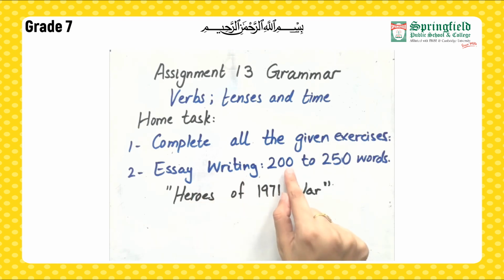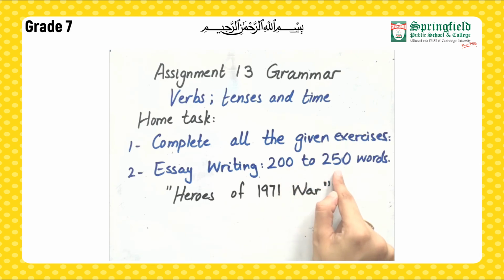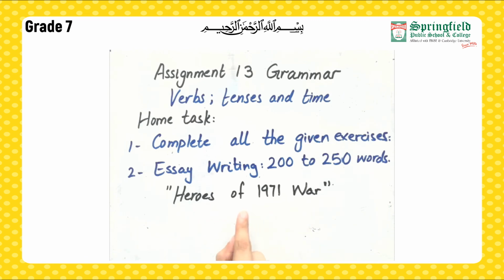Okay, your second home task is the essay writing. It should be at least 200 to maximum 250 words. Okay, and the topic is Heroes of 1971 War. Okay, so it's about history, so you have to search for it. You have to search for the 1971 war and the heroes, the martyrs and the people who fought in that war. So you have to talk about those heroes.